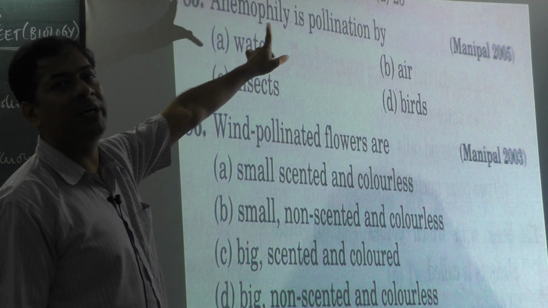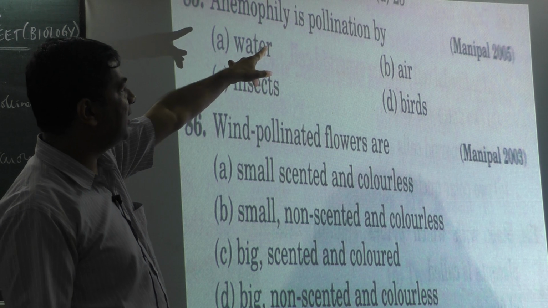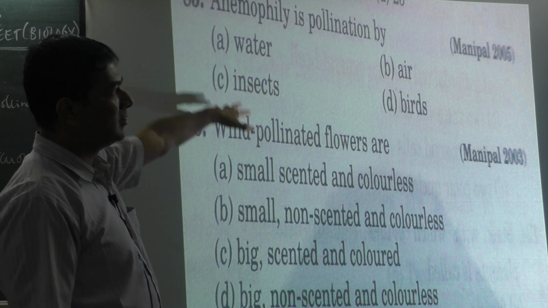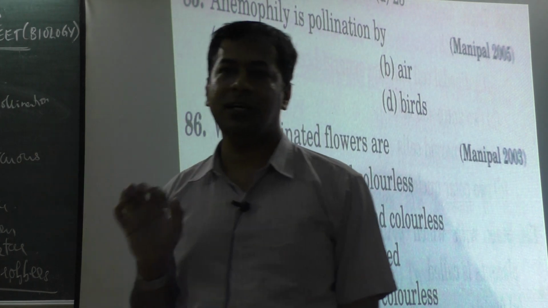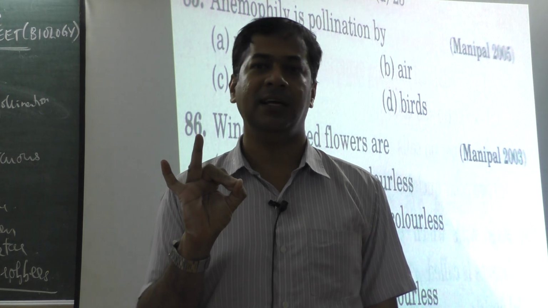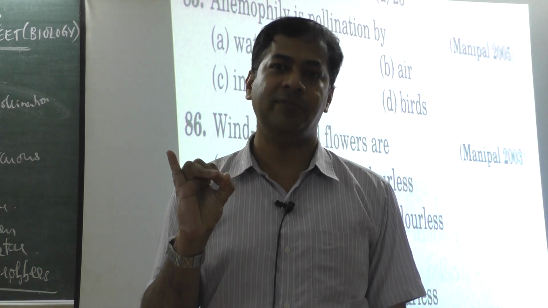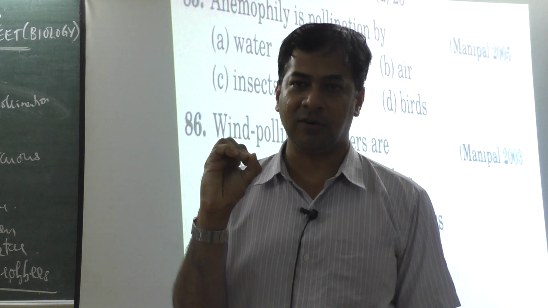Anemophily means, you know, wind pollination. I just told you these words. Anemophily is pollination by what? See, that's why I taught you these words. Wind pollination is called anemophily. Then bird pollination is called ornithophily. Insect pollination is called entomophily. Then pollination by snails or slugs is called malacophily.